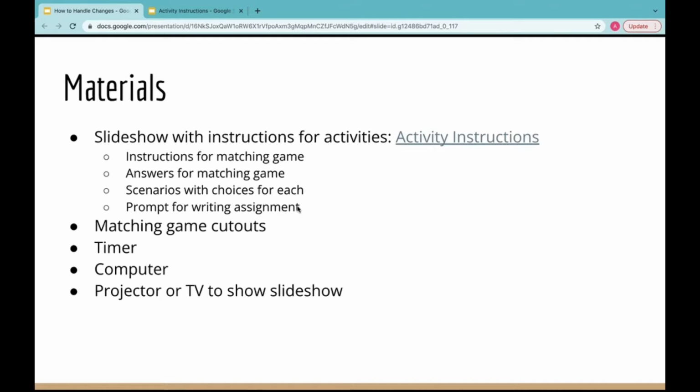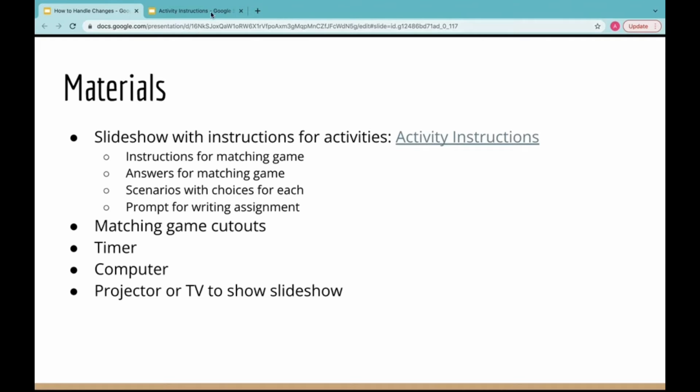We're also going to need physical cutouts of the matching game cards to hand out to the groups, as well as a timer for the game. Lastly, we need a computer to pull up the slideshow, as well as a projector or a TV screen to display it.